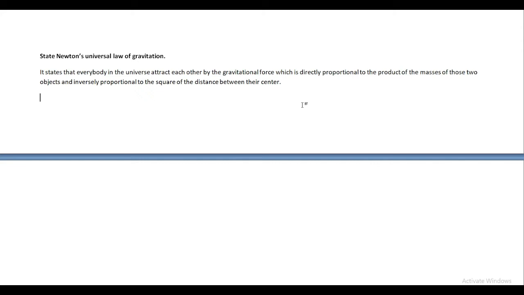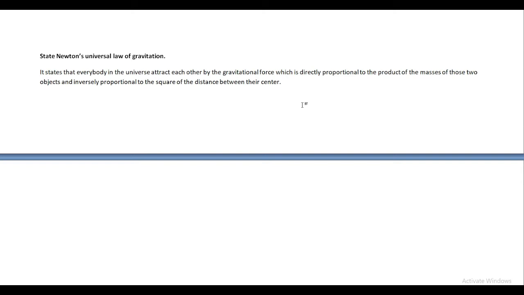It will be clear from the first part that the gravitational force of attraction is directly proportional to the product of the masses of those two objects. That means bigger objects have more mass, and when mass is more in bigger objects, then the gravitational force of attraction is also more in the case of bigger objects.